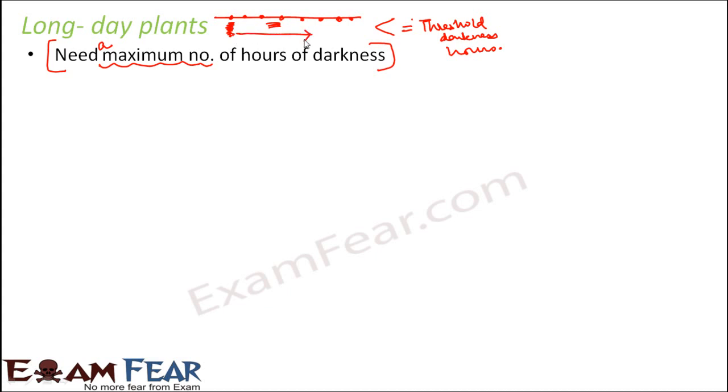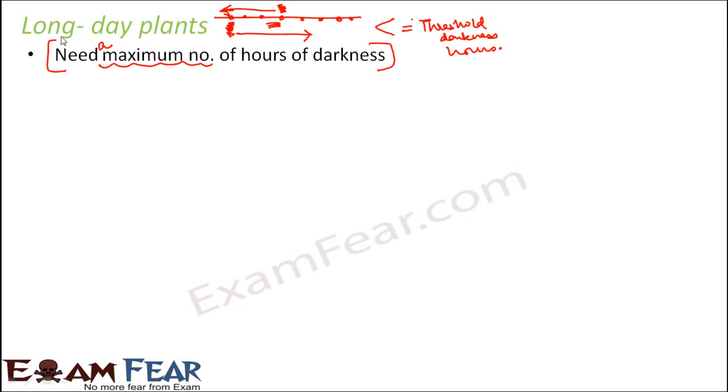When we talk about long day plants, they need a maximum threshold value. That means the maximum value of darkness should be, let us say, this much. That means it should be this much or less than this much. So the number of hours of darkness should not be more. Right? I know this is a little complicated, but why I used this statement is that in many of your textbooks you will find this statement. So I explained it here itself so that you do not get confused with this statement.